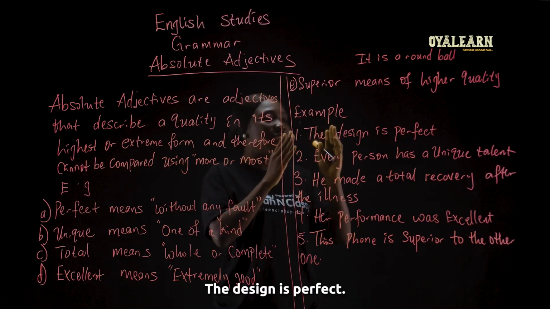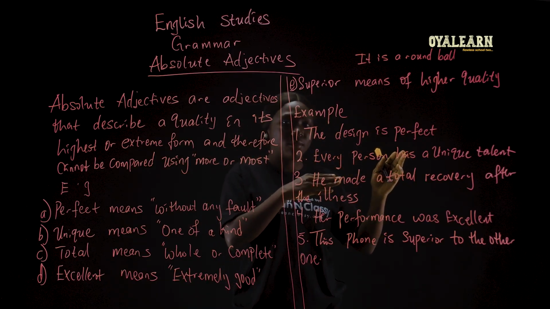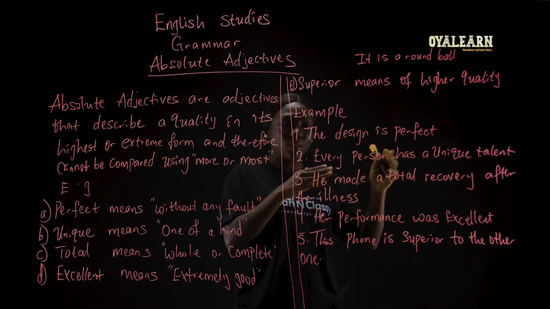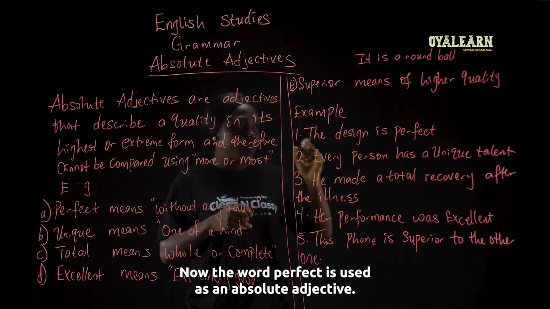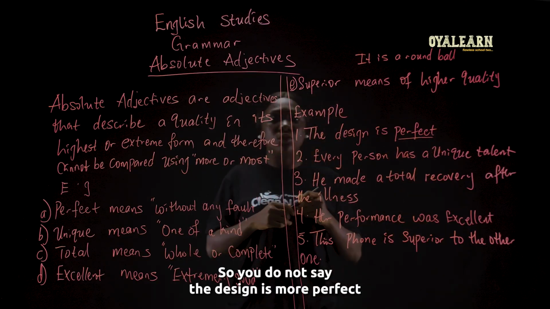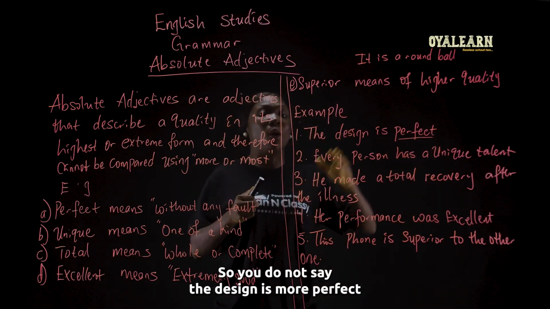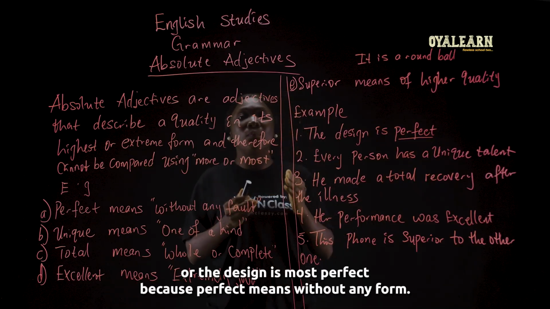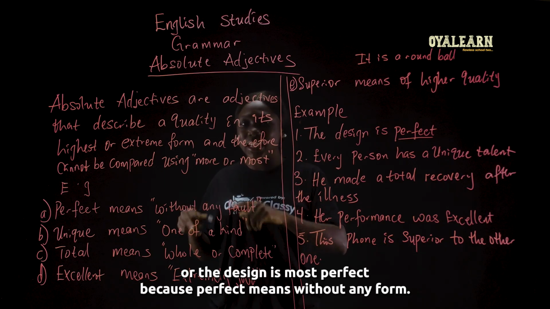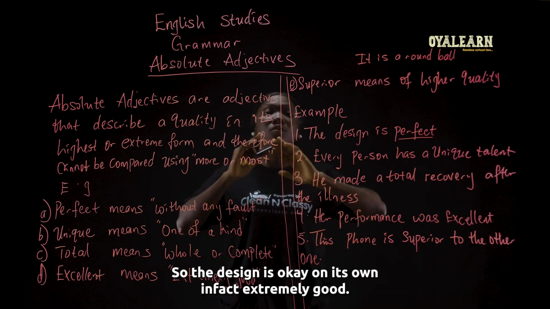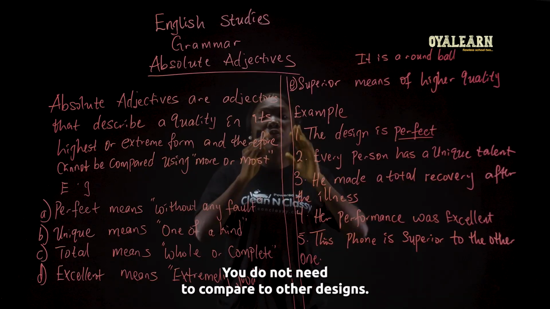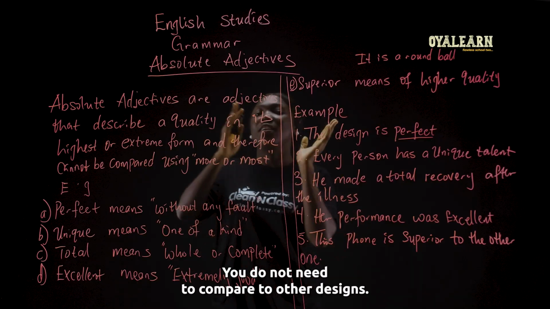The design is perfect. Now, the word perfect is used as an absolute adjective. So you do not say the design is more perfect or the design is most perfect, because perfect means without any fault. So the design is okay on its own. In fact, it is extremely good. You do not need to compare it to other designs.